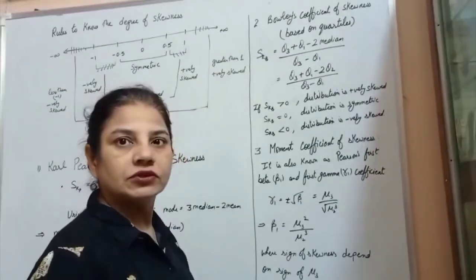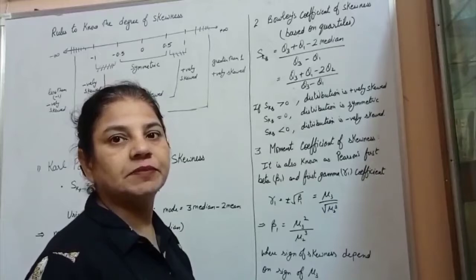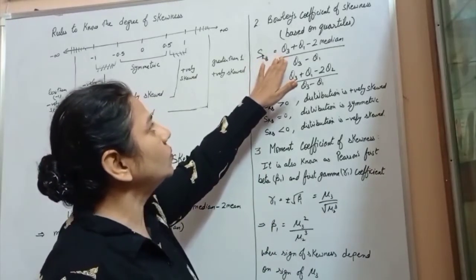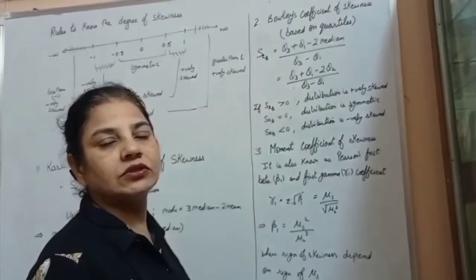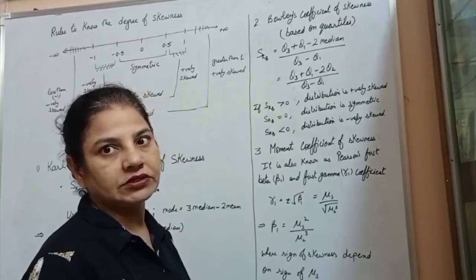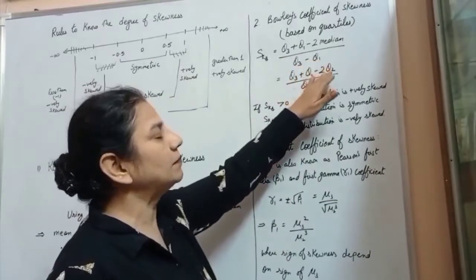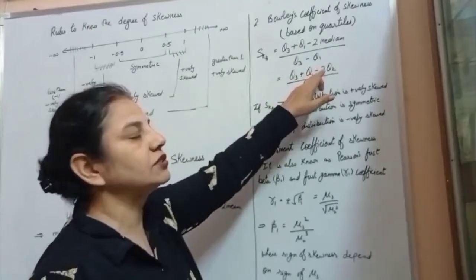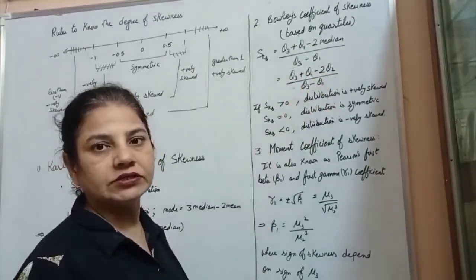Bowley's coefficient of skewness. It is based on quartiles. So SKB is equal to Q3 minus Q1 minus (Q3 plus Q1 minus 2 median) upon Q3 minus Q1, where 2 median can be represented as second quartile. So we can say that Q3 plus Q1 minus 2 Q2 upon Q3 minus Q1.